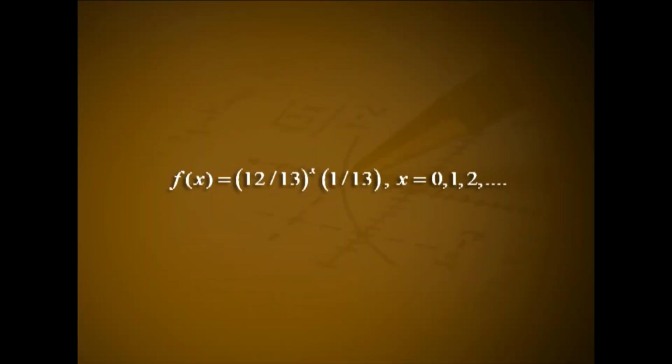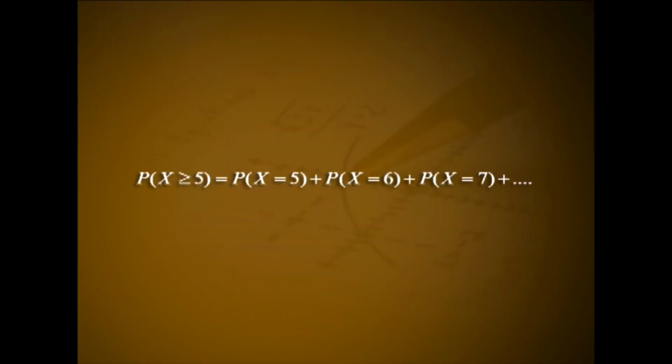Let x denote the number of trials before getting the first ace card. Then x follows geometric distribution with parameter p equal to 1 divided by 13. f of x is equal to 12 by 13 raised to x into 1 by 13 for x equal to 0, 1, 2, etc. Probability that at least 5 draws are needed for the first ace is denoted by p of x greater than or equal to 5.